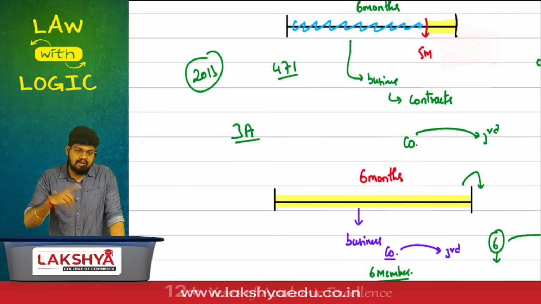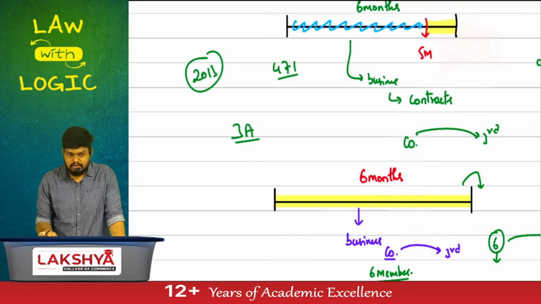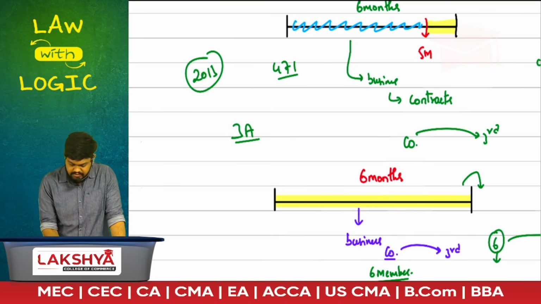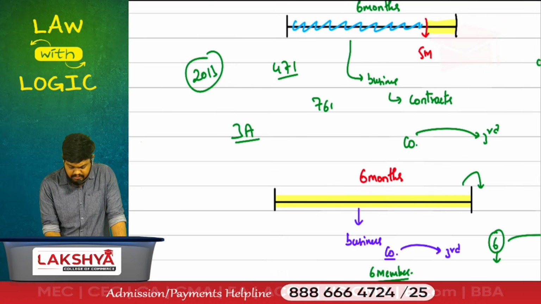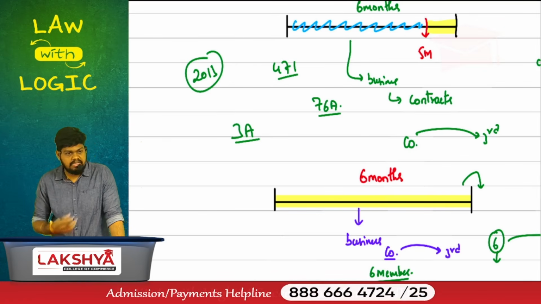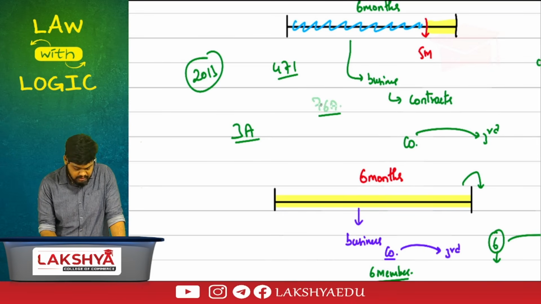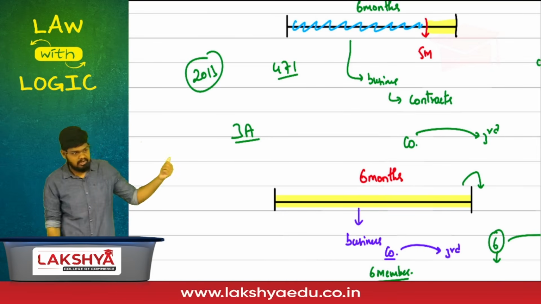Whenever capital A comes in, it's a section which is added when? In 2013 or after 2013? After 2013, to make space in that particular chapter, they'll create capital A. We have seen this 76A in deposits, remember? 76A is again a new section that is added, a penalty section for the deposits chapter. We'll learn it. We'll have 3 to 4 sections which are added in such manner.